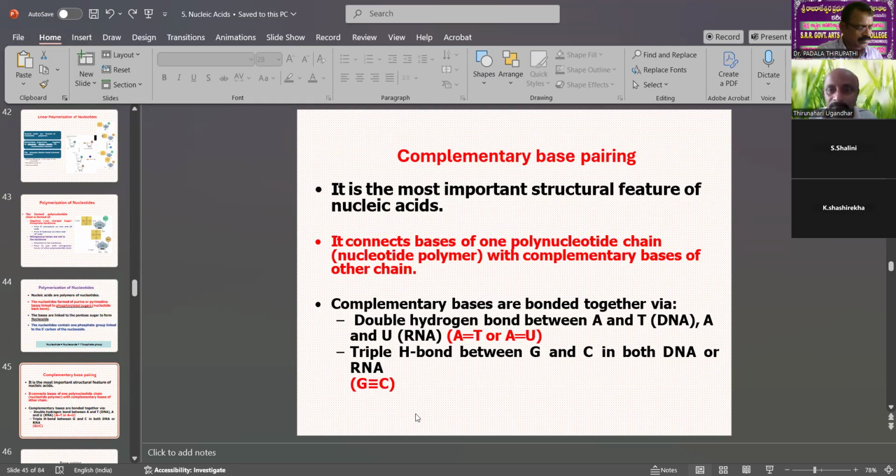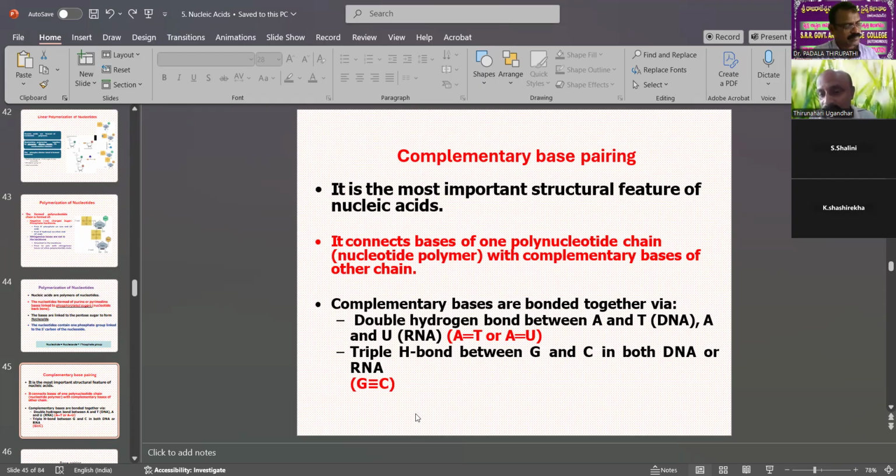Then, complementary base pairing. It is the most important structural feature of nucleic acids. The bases of one polynucleotide chain, a nucleotide polymer, pair with complementary bases of the other chain. The complementary bases are bonded together by hydrogen bonds: double hydrogen bonds between adenine and thymine in DNA, or adenine and uracil in RNA.